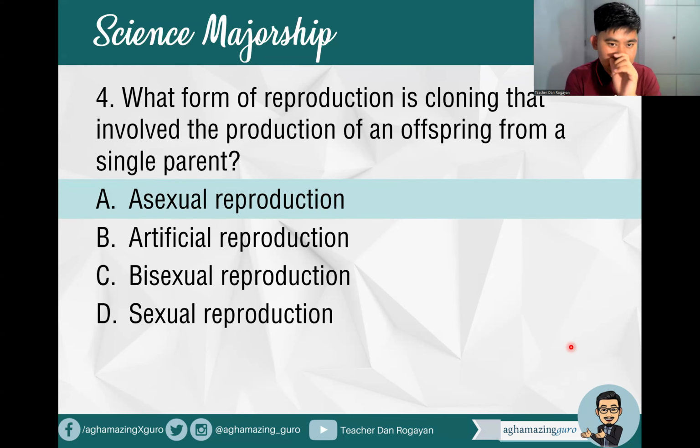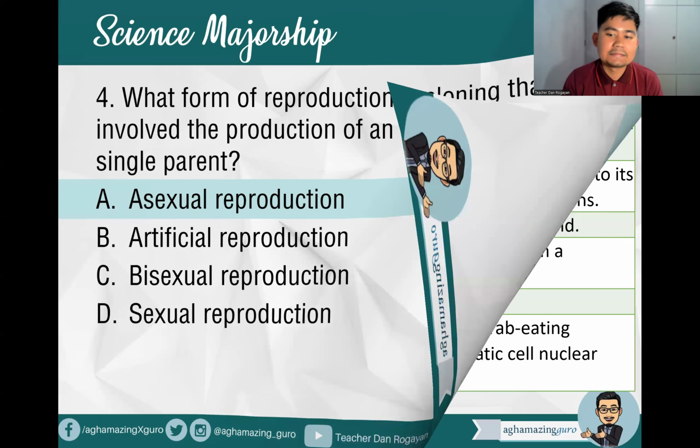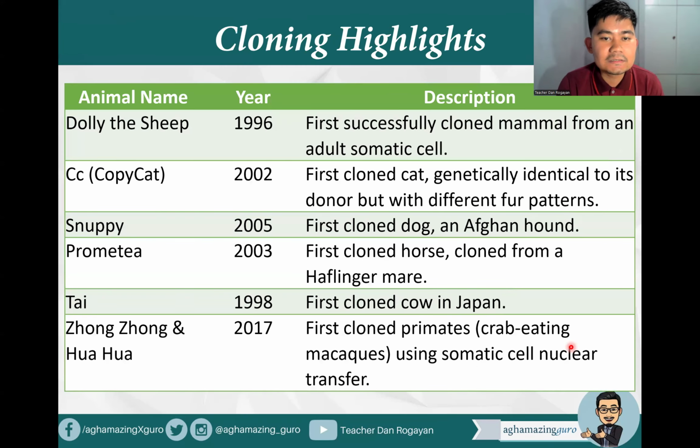All right. Since there is no meeting of a sperm and egg, it's just a single parent. So that is asexual reproduction. Whereas sexual reproduction involves the meeting of gametes, the sperm and the egg cell, which will actually produce the zygote or the fertilized egg. All right. So this is just some highlights of our cloning.